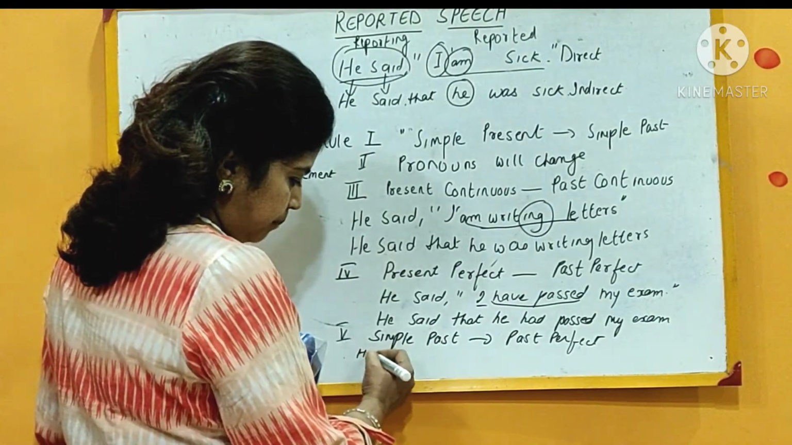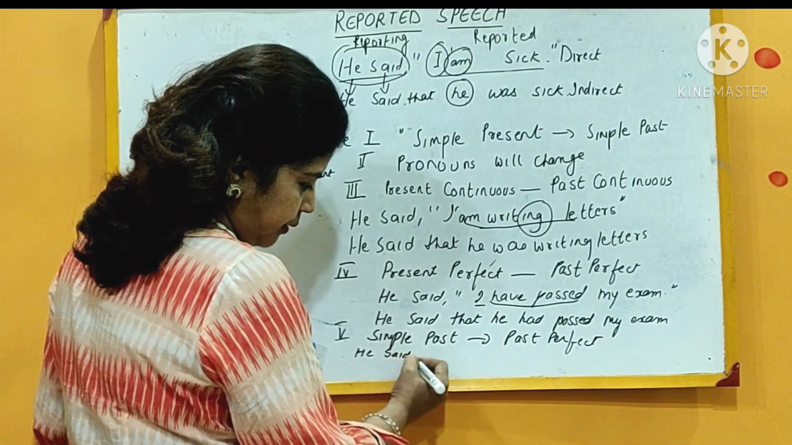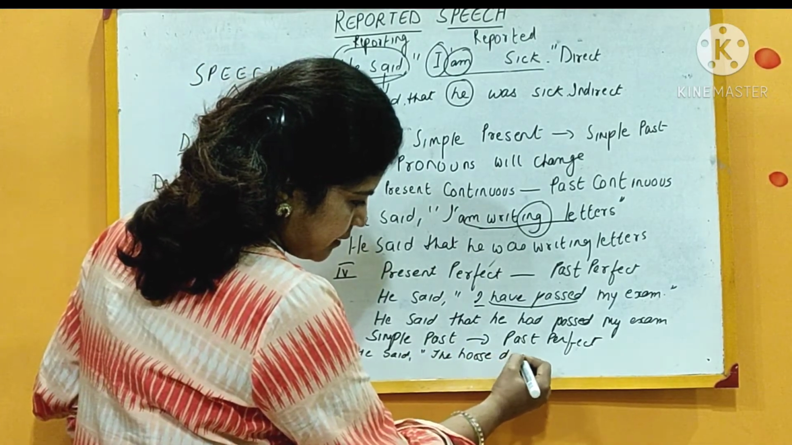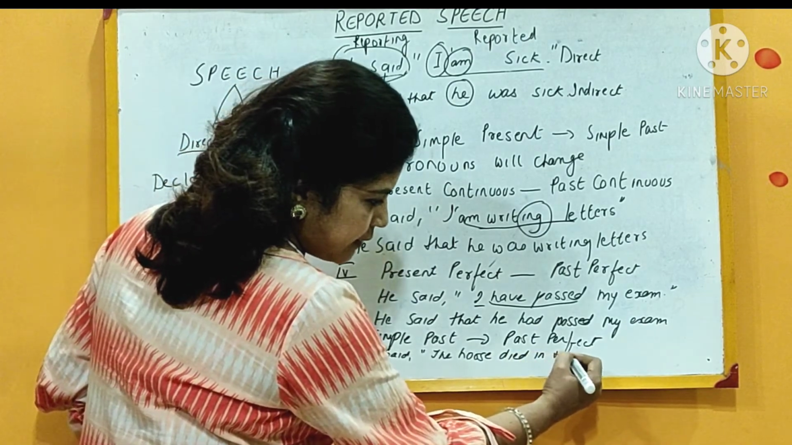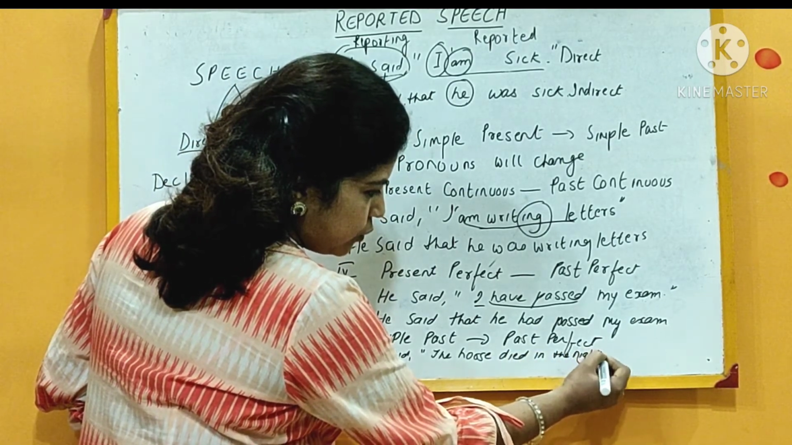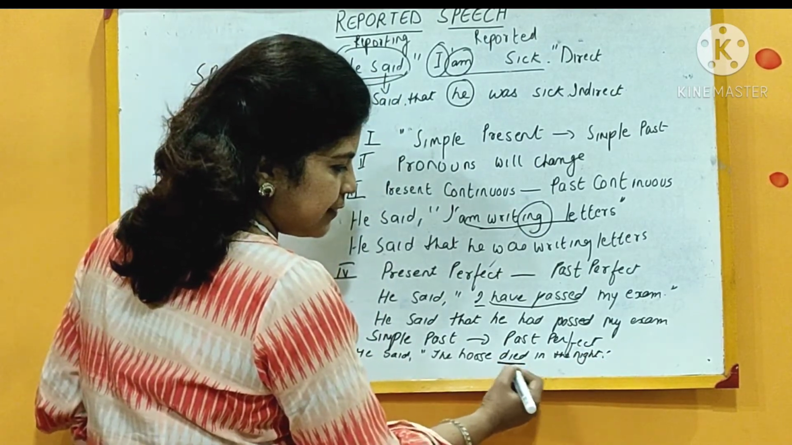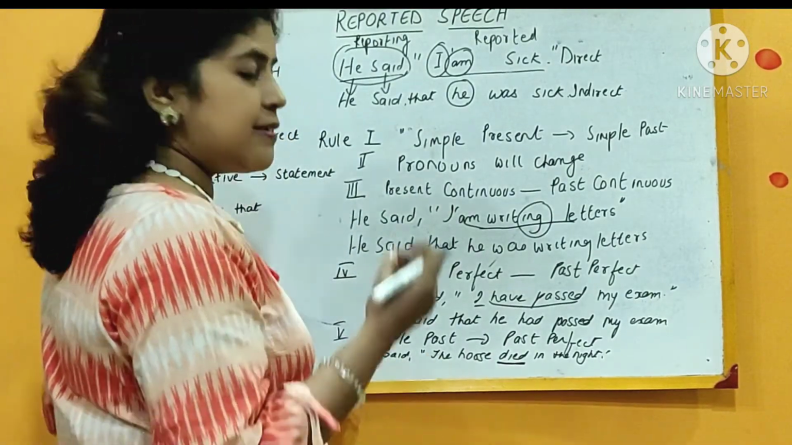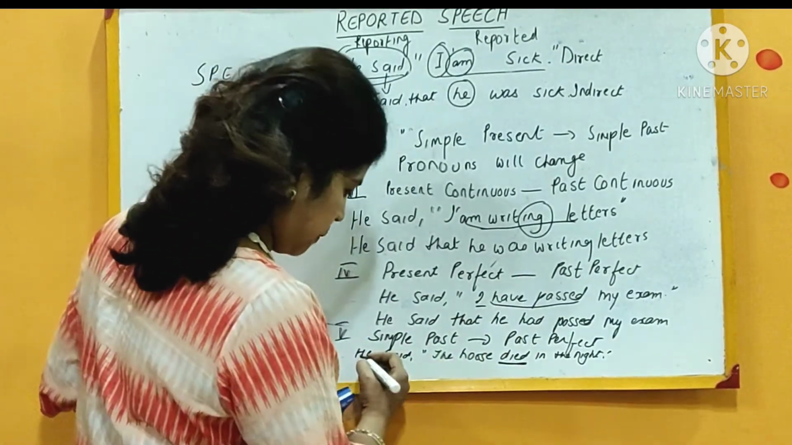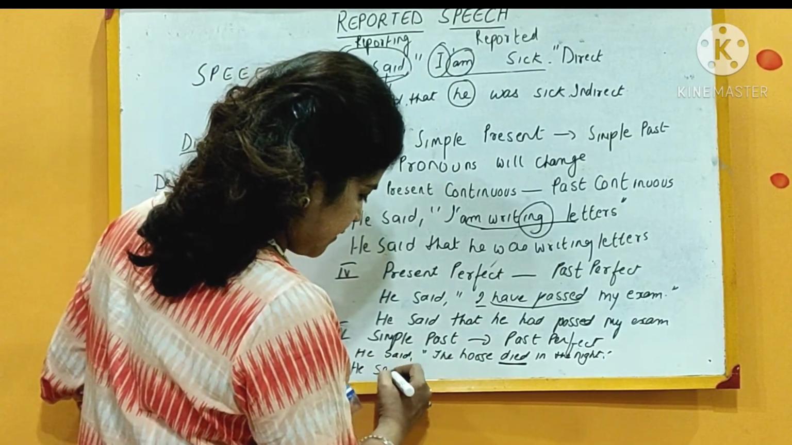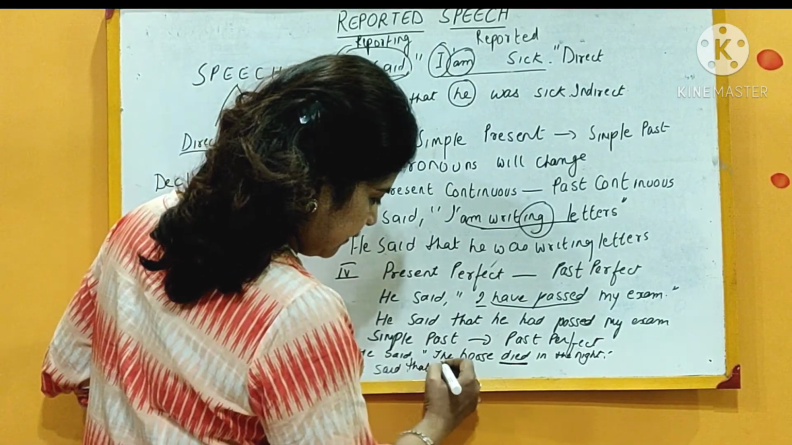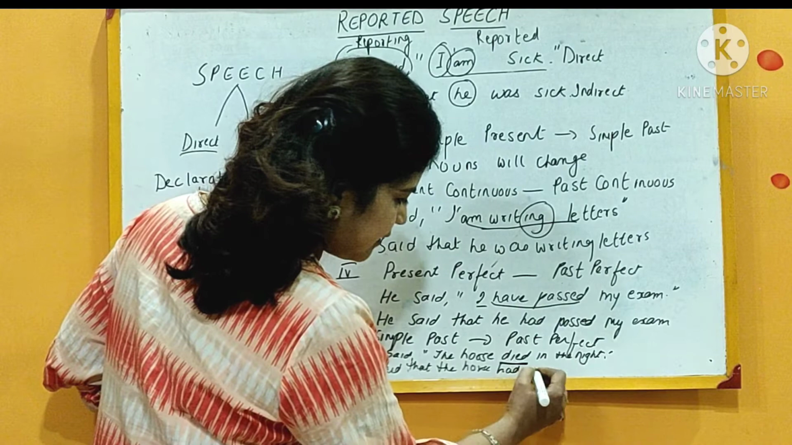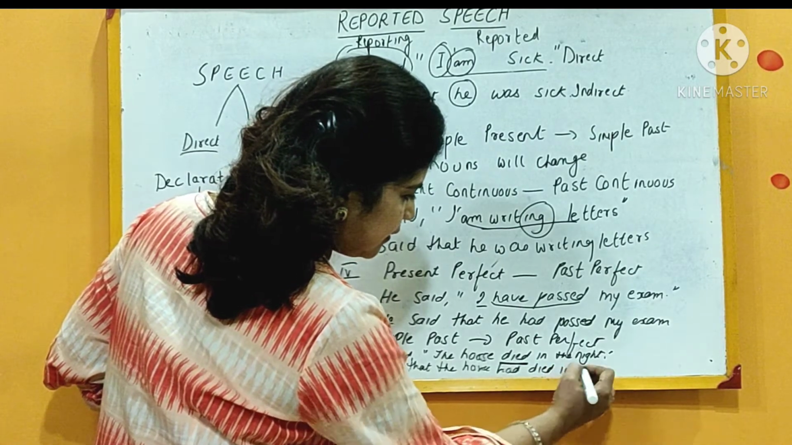Let's do it with an example. He said, "The horse died in the night." Okay. So in "the horse died", this word "died" is signifying the simple past tense, and now the rule is saying that simple past tense will change to past perfect. So he said that the horse had died in the night.